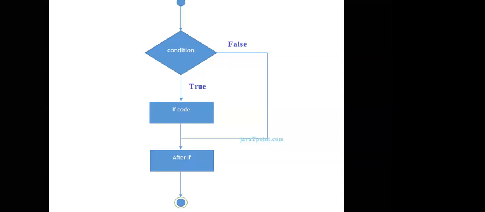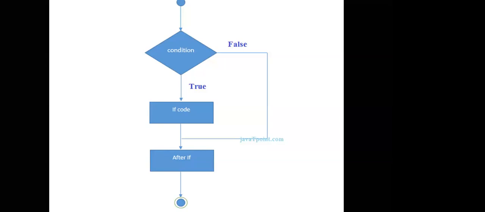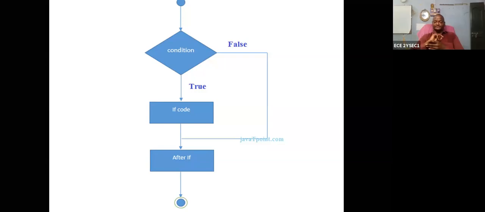What is the syntax of the if condition? If the condition is true, the if block is executed. After execution of the if block, what happens according to the diagram? Where does the direction go? It goes to after if.